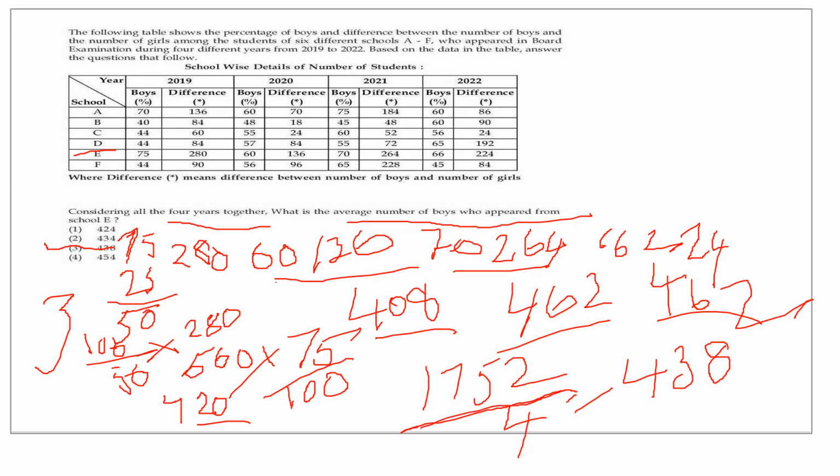And why are you dividing it by 4? Because 4 years average. You want the average for 4 years. Divided by 4, you get 438. That is the right answer.